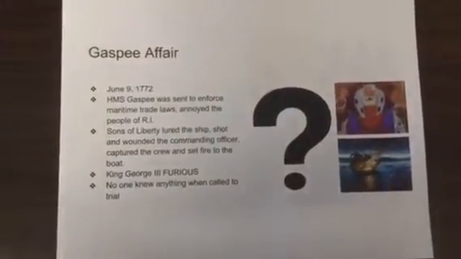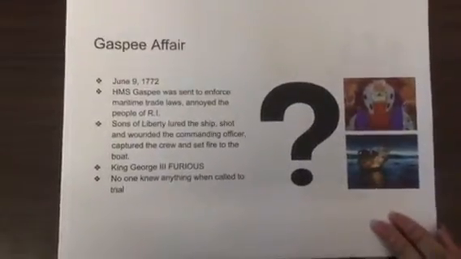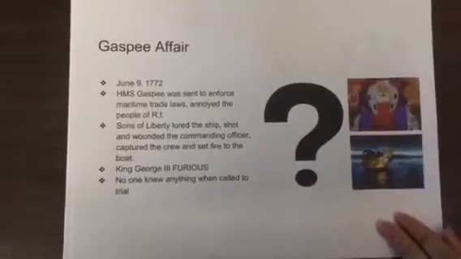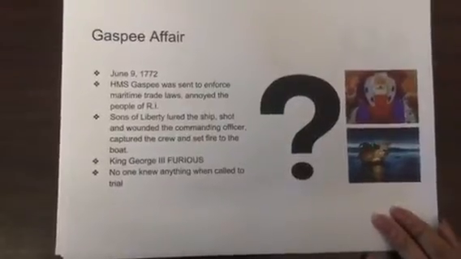The Gaspee Affair was on June 9, 1772. The Gaspee, sent to enforce maritime trade laws, annoyed the people of Rhode Island. The Sons of Liberty lured the ship, shot and wounded the commanding officer, captured the crew, and set fire to the boat. King George III was furious. No one knew anything about it when it was called to trial.